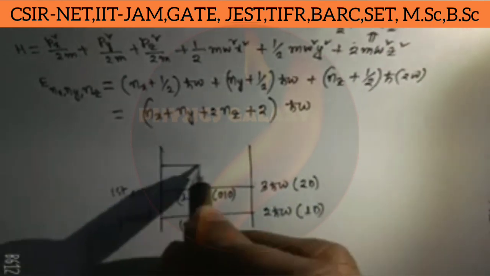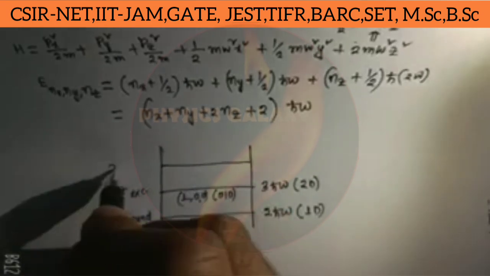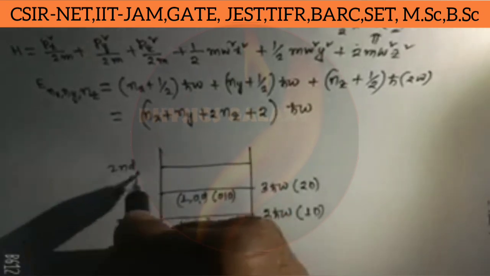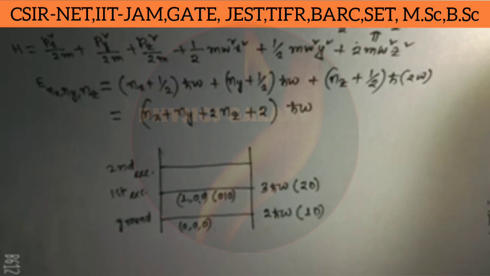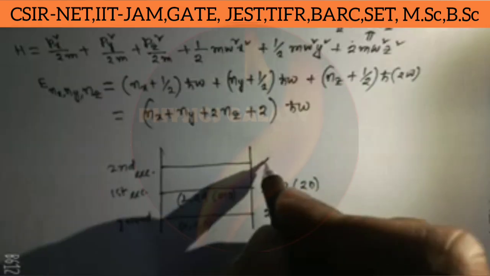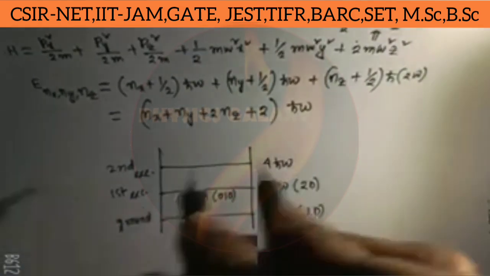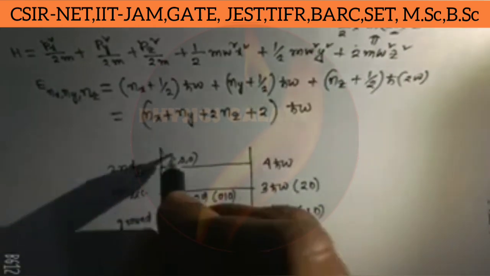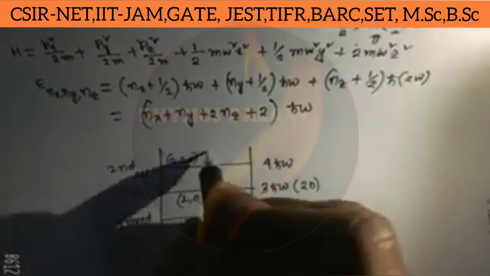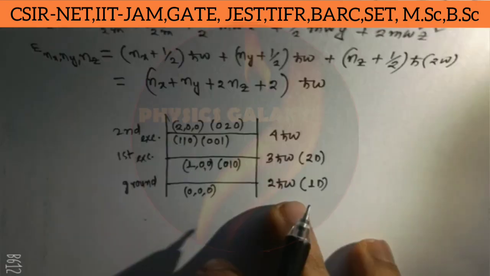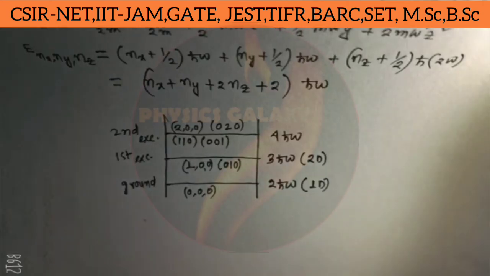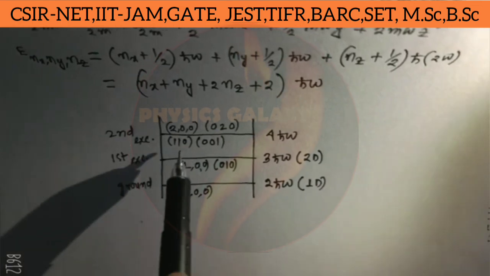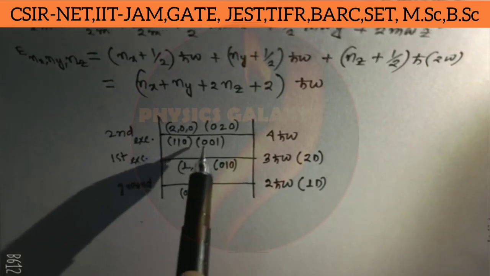Another level is the second excited state, with energy 4 h cut omega. The states are 2 0 0, 0 2 0, 1 1 0 and 0 0 1.